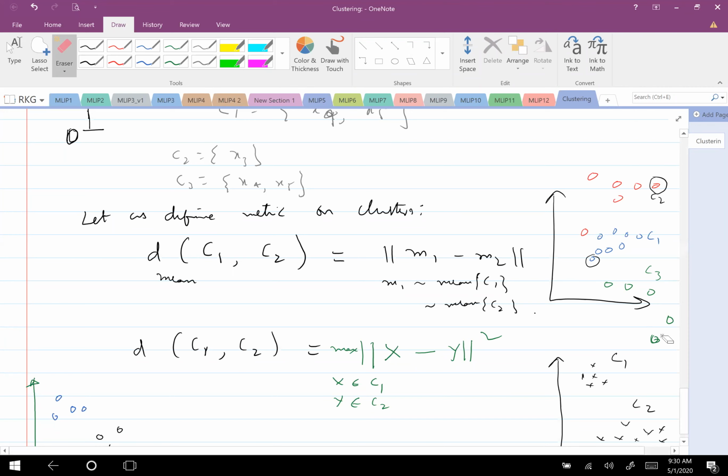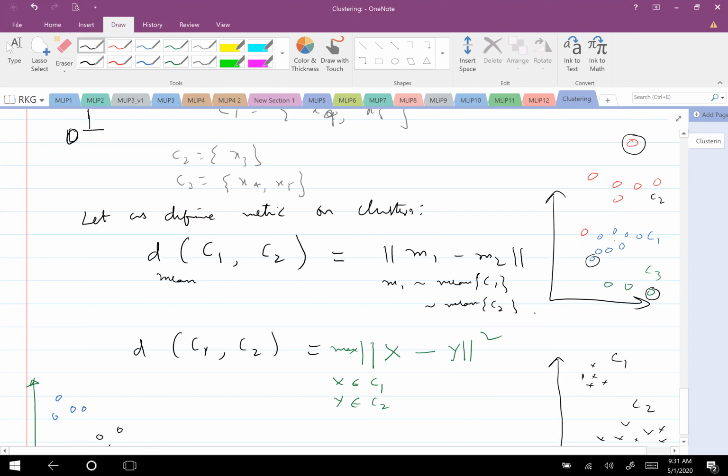Or we can probably show here. Okay, so in that case, now what are all the farthest points? This is the farthest point here. This is the farthest point here. Now, what is my question? To this cluster C1, should I merge this cluster with C3 or C2? That is my question. So if I see the nearest points, I should merge it with C2. But if I see the farthest points, I should merge it with C3. Are you understanding or not?